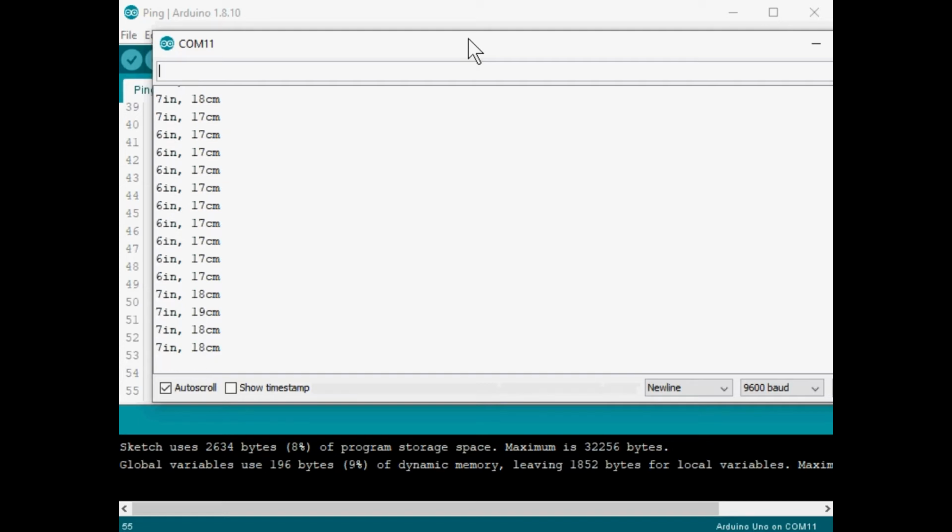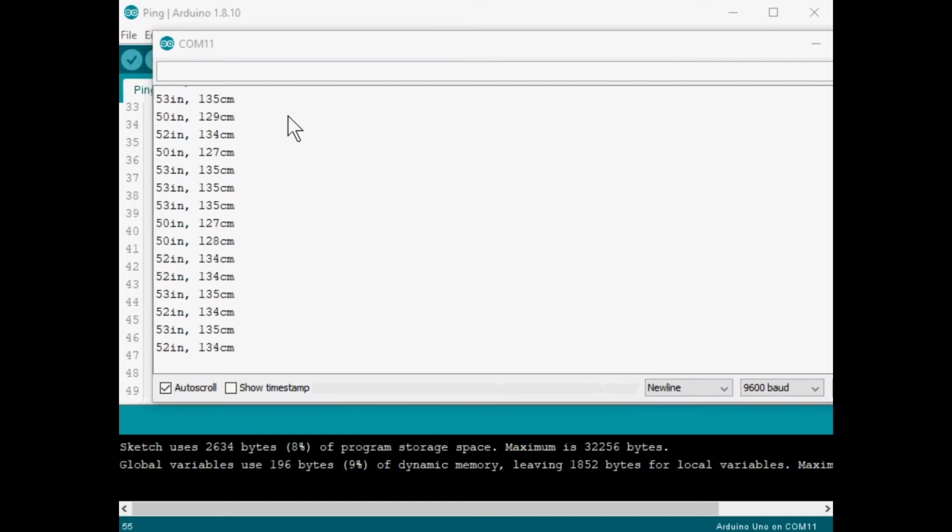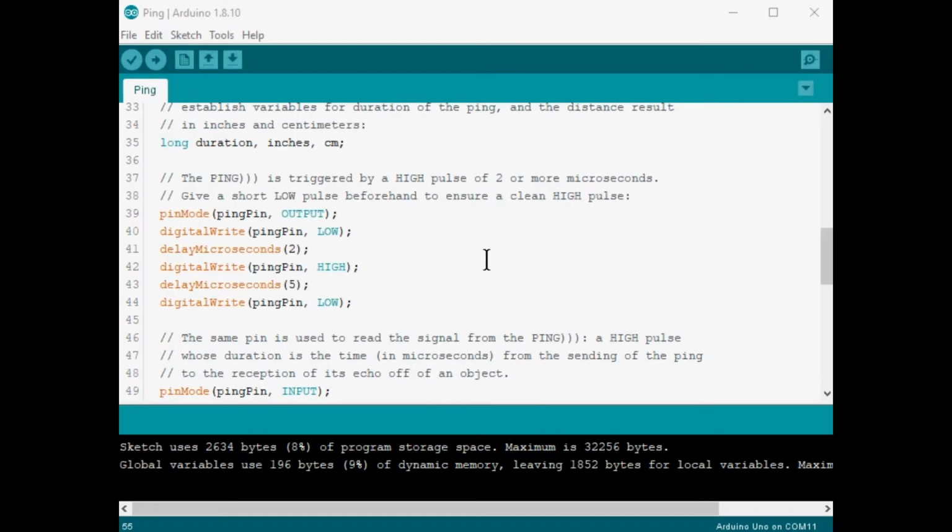Now, what's the closest we can get? Well, it says in the specs what the closest is, and I think it's like 2 or 3 centimeters. Let's see, when does it just not work well? Well, it seems to be doing well. There. Let's see if we can get these values to affect the brightness or dimness of an LED. We'll close the serial monitor, and I'll go back to the code.